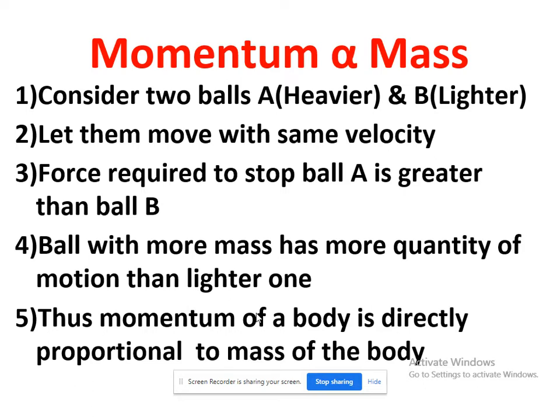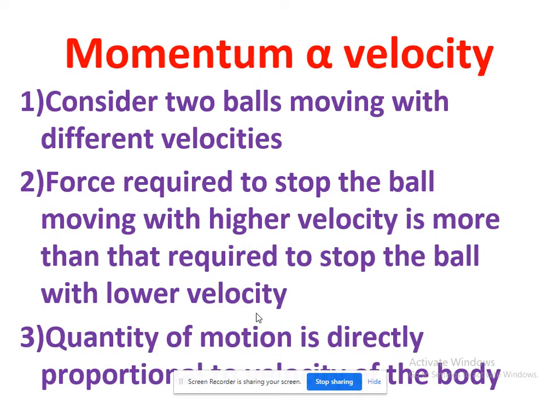For example, if a tennis ball and a football are moving with the same velocity, to stop the football you require more force than for the tennis ball. Therefore momentum is directly proportional to the mass of the body. Next, momentum is directly proportional to the velocity of the body. How can we say this?